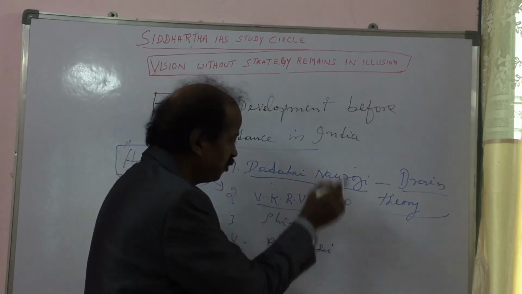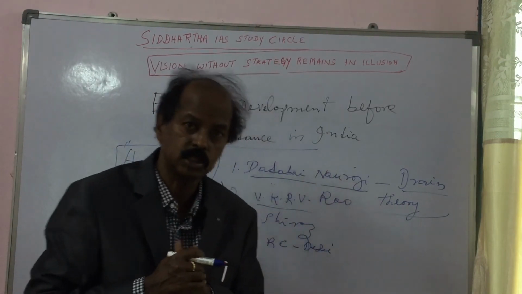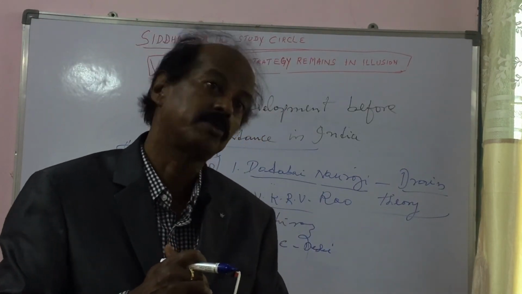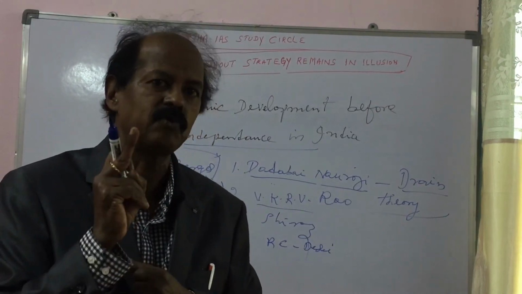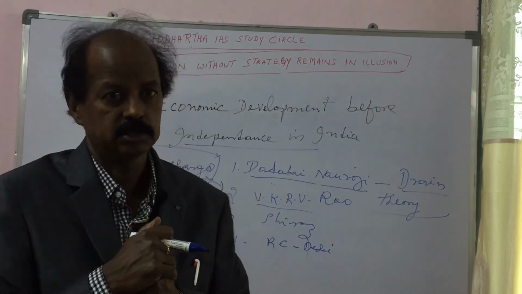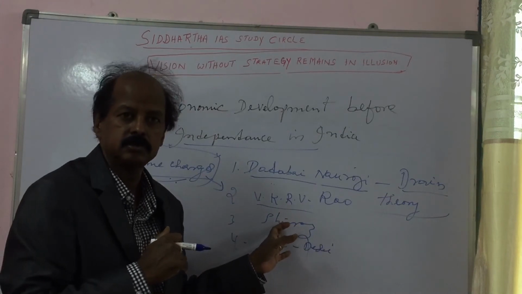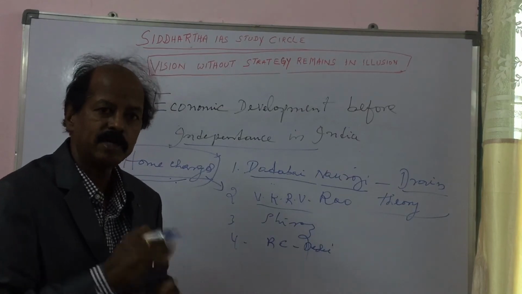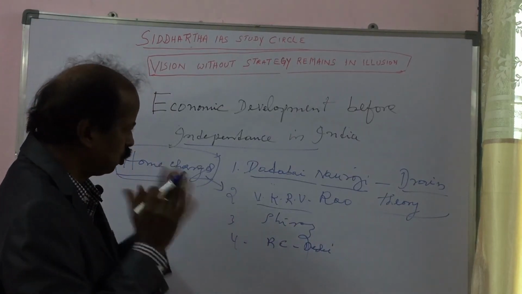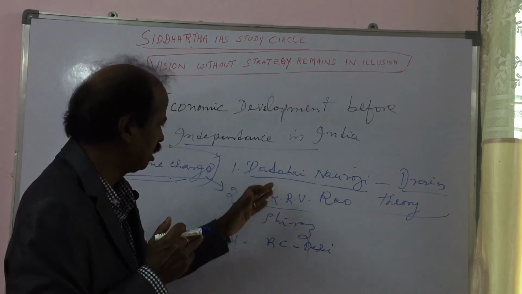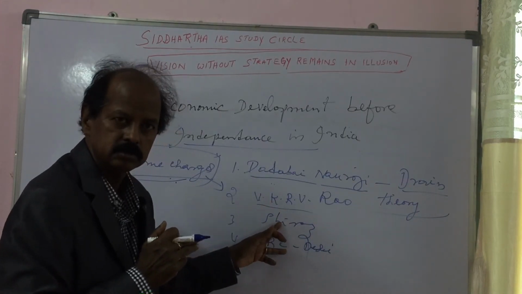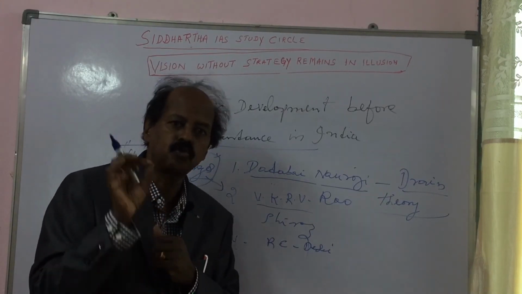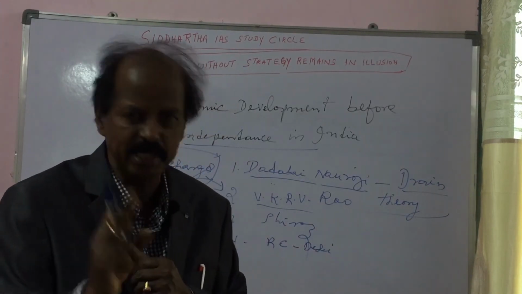Another important person is V.K.R.V. Rao. V.K.R.V. Rao was also an important Indian economist who estimated national income. His estimation of national income was very important compared to the other persons. Like that, Siraj and R.C. Desai were also there, but from the examination point of view, you should know about Dadabhai Naoroji and V.K.R.V. Rao. V.K.R.V. Rao was the important person who calculated national income in India before independence.